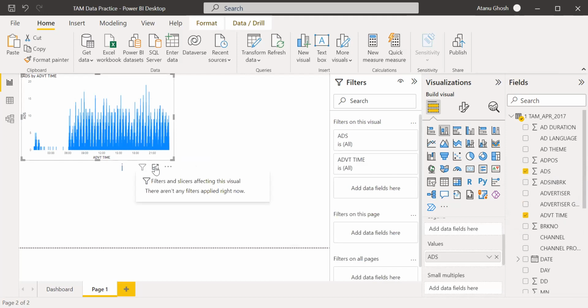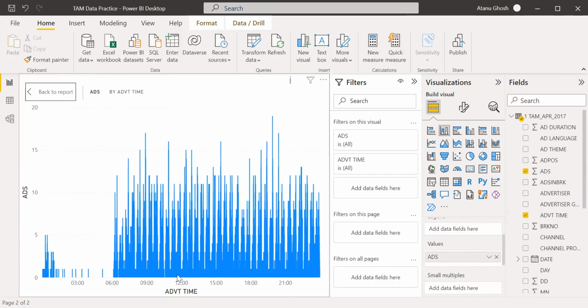This is another interesting view. It is telling me at what point of time the maximum number of ads are being shown. You see, this is the time, 7:54:19. This is the time where maximum ads are being shown.